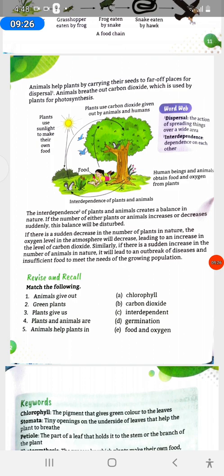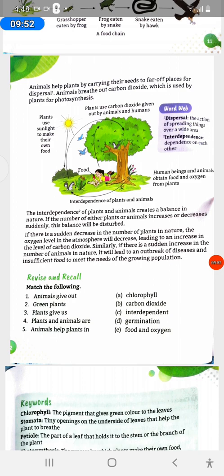Animals help plants by carrying their seeds to far off places for dispersal. Animals breathe out carbon dioxide which is used by plants for photosynthesis. Plants use carbon dioxide given out by animals and humans. Plants use sunlight to make their own food.